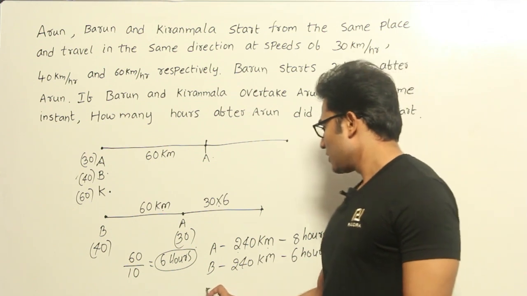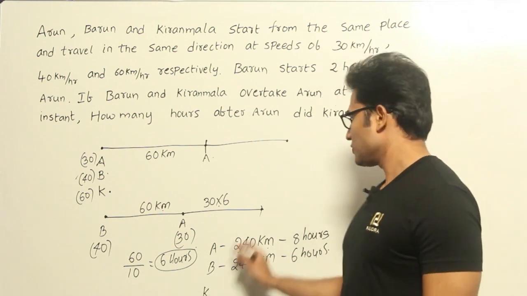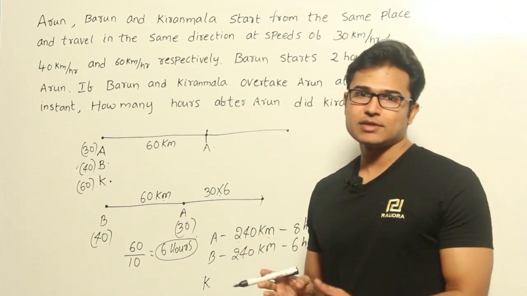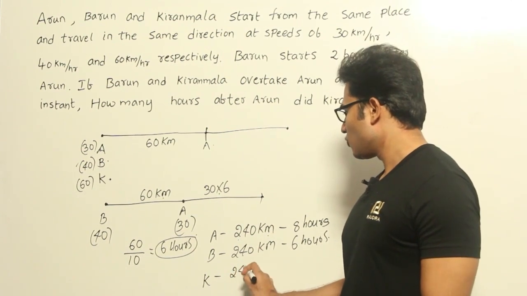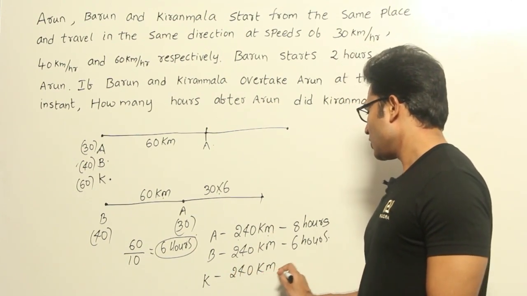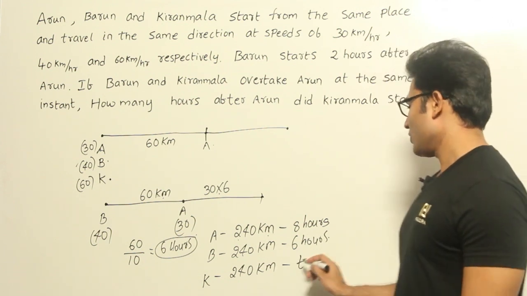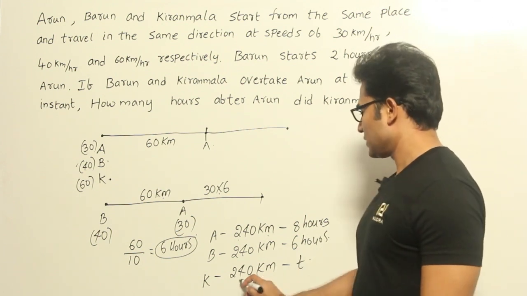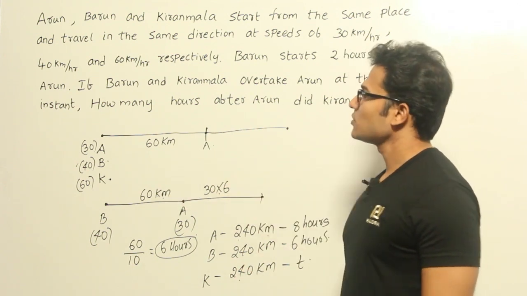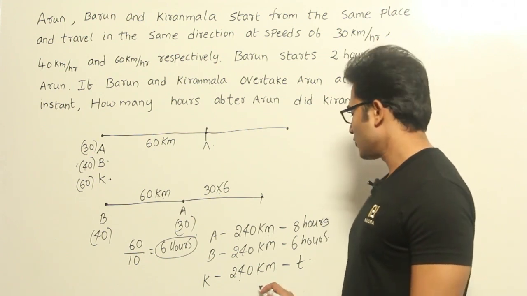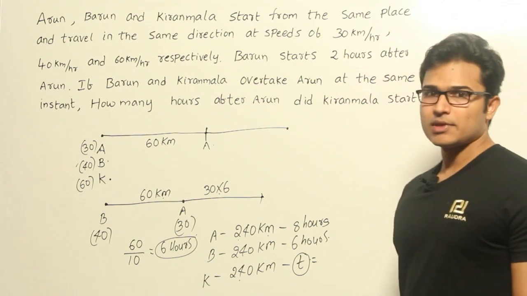Now the question is, what about Kiranmala, right? If Kiranmala has to catch both of them at the same instance, at the same point, then he also has to travel definitely 240 kilometers, but we don't know the time taken by him, right? Now it is clear that if you have the distance and the speed, you can find out the time, and the speed of Kiranmala is already given as 60 kilometers per hour. Therefore time taken by him will be equal to the distance divided by speed.